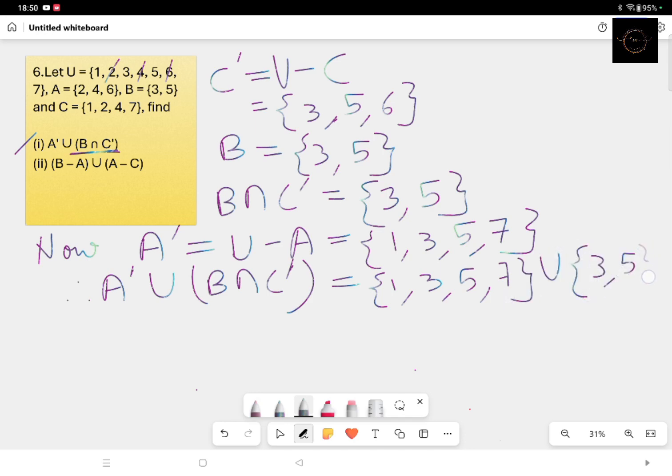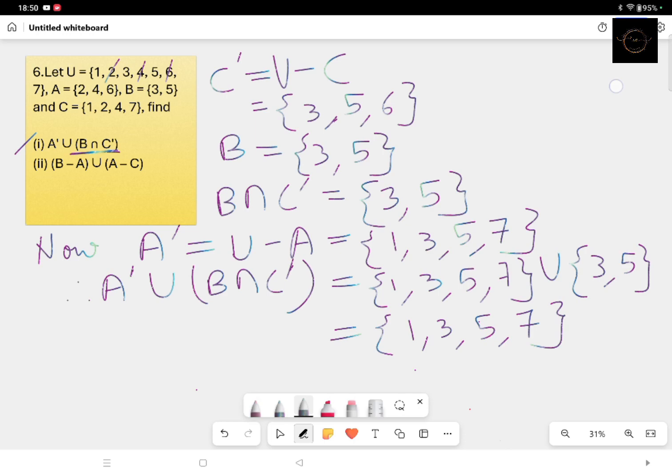You write down all the elements but no repetition. So 1, 3, 5 and 7. So here comes your first answer: 1, 3, 5 and 7. Separately you calculate the working of the brackets first, then find out the entire one. This is all about subpart 1.